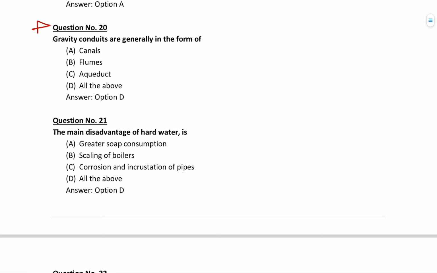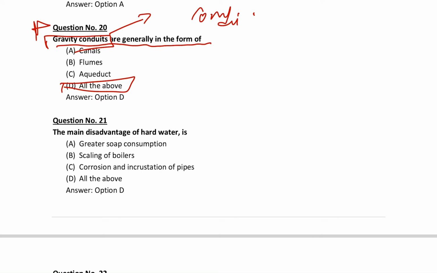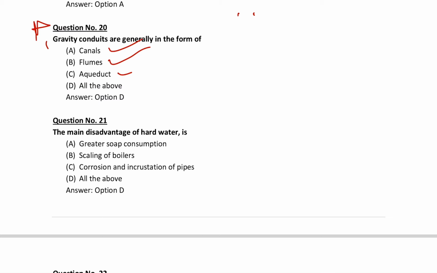So the 20th question, gravity conduits are generally in the form of all of the above. I have already discussed what conduit means, conveying of water or other fluid, right? The correct answer is, gravity conduits are generally in the form of canals, flumes, aqueducts, right? So the correct answer is all of the above. Usually you guys get confused here.